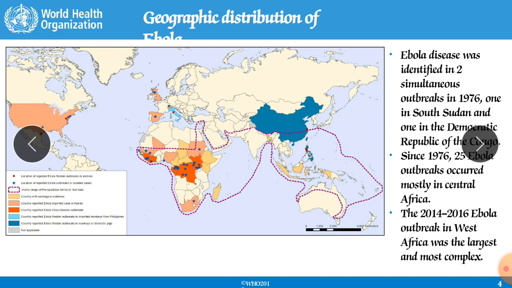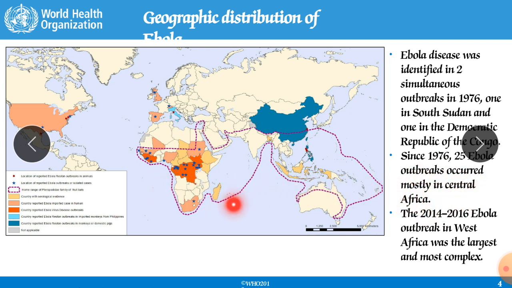Now here you can see the geographical distribution of the Ebola virus. Ebola virus disease was identified in two simultaneous outbreaks, in 1976 also it occurred, one in South Sudan and one in the Democratic Republic of Congo. Since 1976, 25 Ebola outbreaks have occurred, mostly in Central Africa.